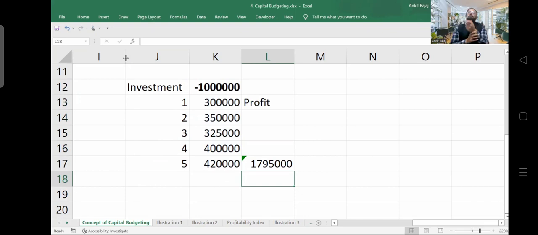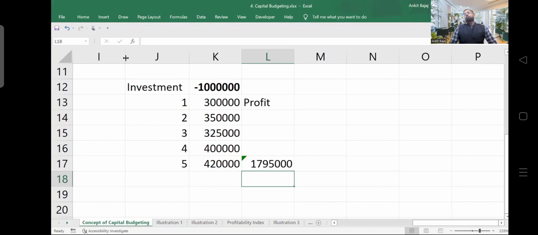So if you're investing your hard-earned money in some project, before that, what you have to do, you have to analyze whether that project will be giving you sufficient profit or not, right? If project is not giving you sufficient profit, you should not start the business. Right? But if project is giving you sufficient profit, then you should go for that project.